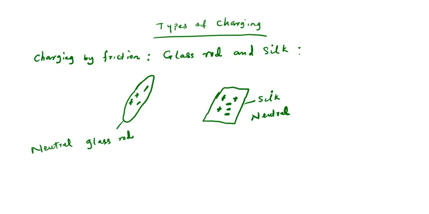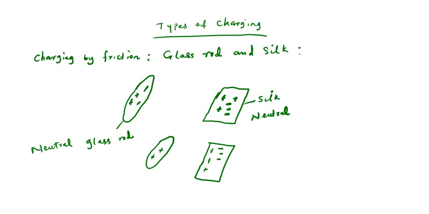Now, if the electron leaves this glass rod and enters here, the glass rod will be positive. The positive charge will remain, while the silk now has an excess of electrons, which is negative charge. We have protons 1, 2, 3, then the electrons will now be 5: 1, 2, 3, 4, 5.